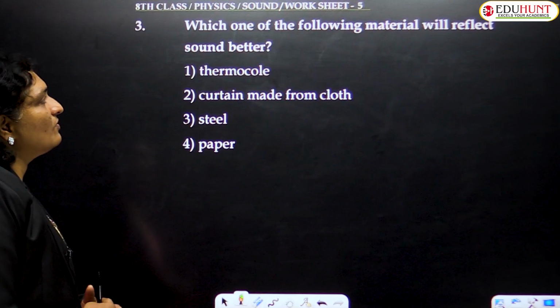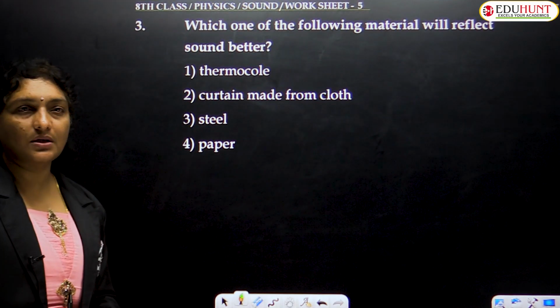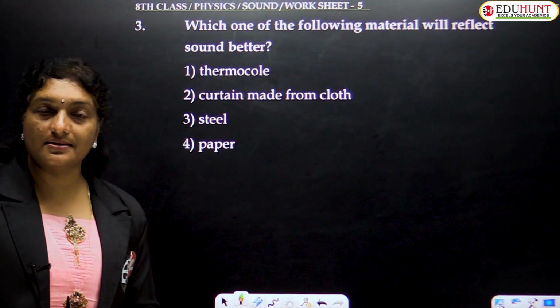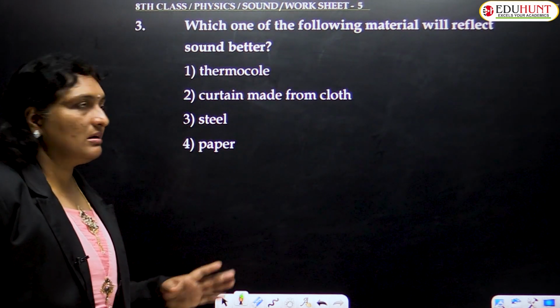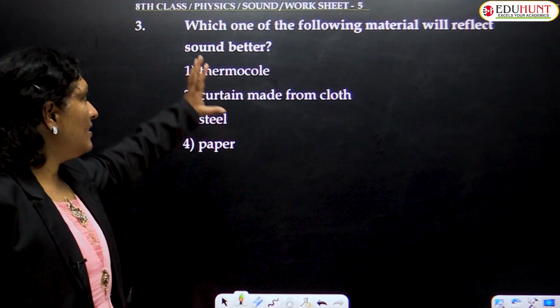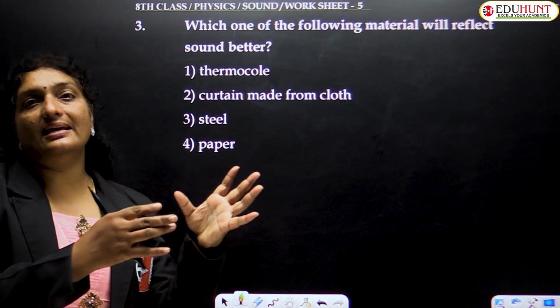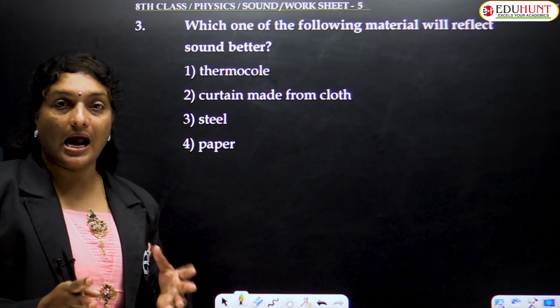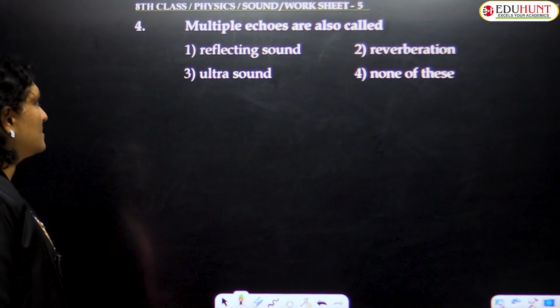Third one, which one of the following materials will reflect sound better? So thermocol is not a good reflector. Curtain made from cloth, not at all. Steel, yes, steel reflects more when compared to the paper, curtain or thermocol. So these will absorb some amount of sound waves, whereas steel completely reflects the sound. That means steel is a hard substance. Always harder substance reflects more. So option number 3.